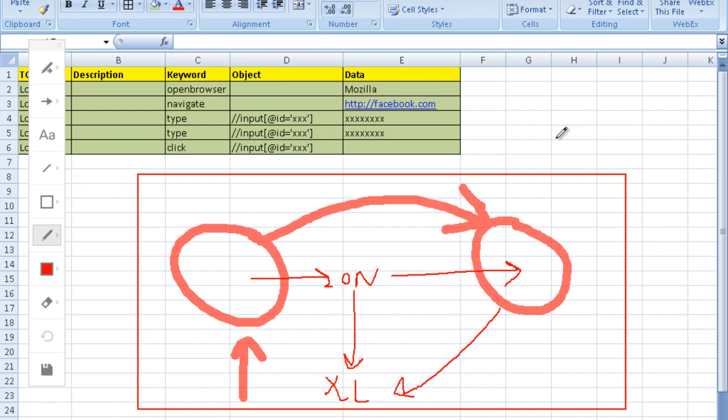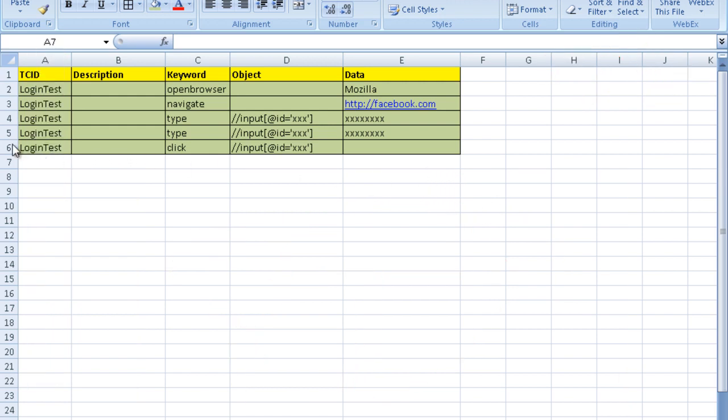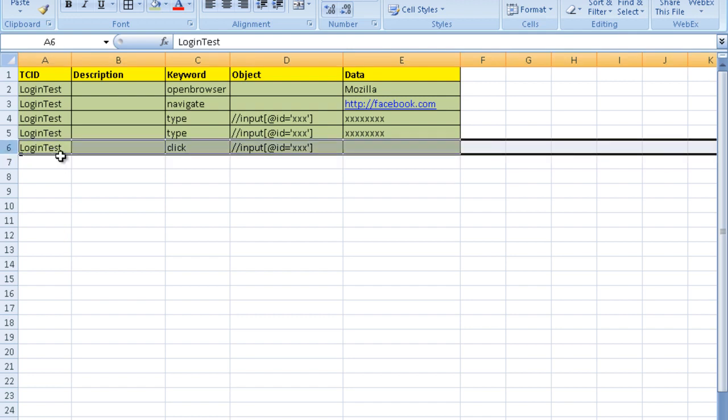And the secondary and most important reason is that when you run the test cases parallelly on grid, if the test cases are dependent and you have written the code in such a way, you cannot run them on grid, you cannot run them parallelly. So it is always a good practice: for every test case, you open the browser, execute the test case, and close the browser in the end. Then you again open the browser. Whether the test case passes or fails, it is mandatory for you to close the browser. Okay, so we will make a script in such a way that after line number 6 is executed, the browser would be closed by default.